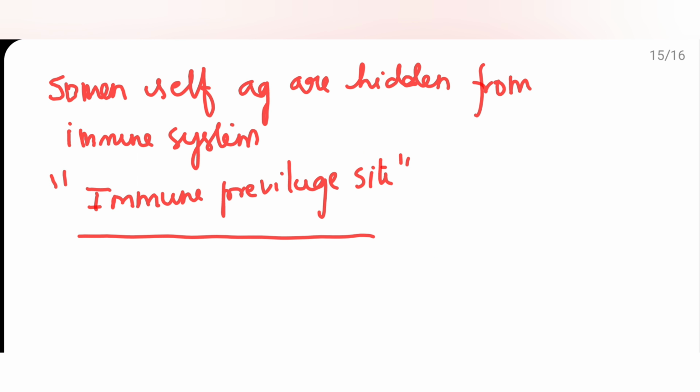But you have to remember, some self-antigens are hidden from the immune system. They are not exposed to blood or lymph. These are known as immune privileged sites. As a result, unless they are released into the circulation, these antigens fail to elicit an immune response. But when will this response take place?